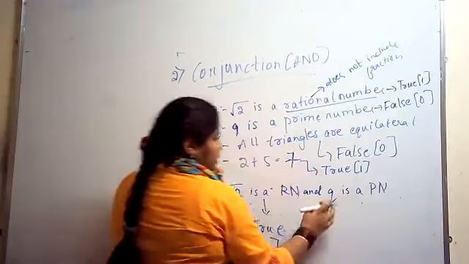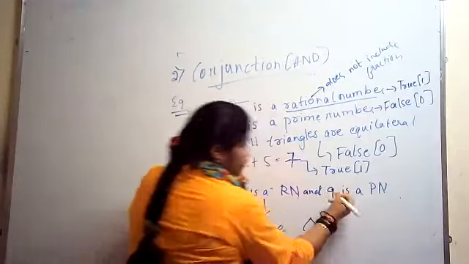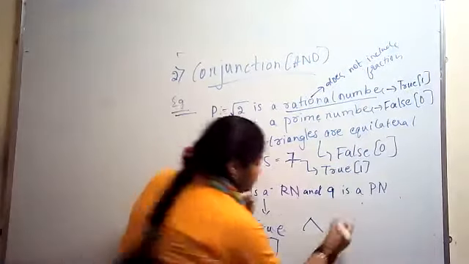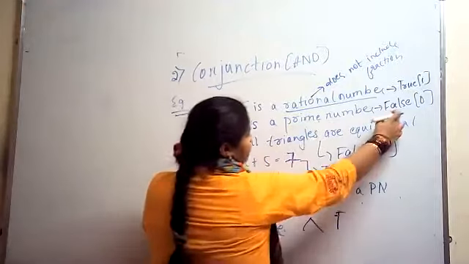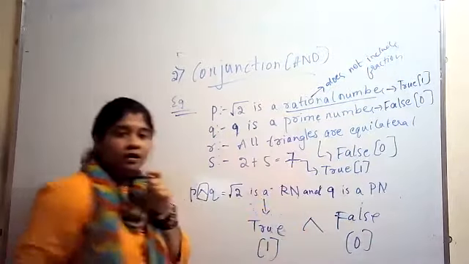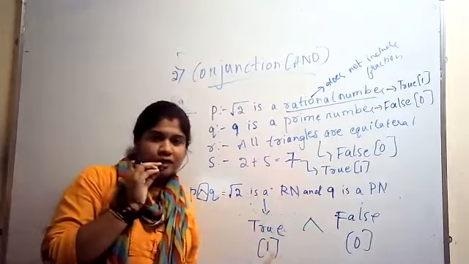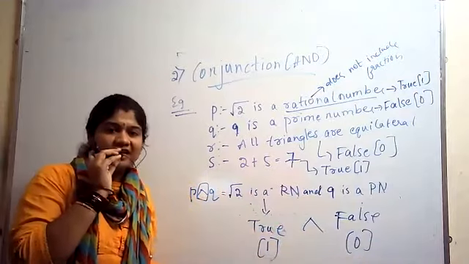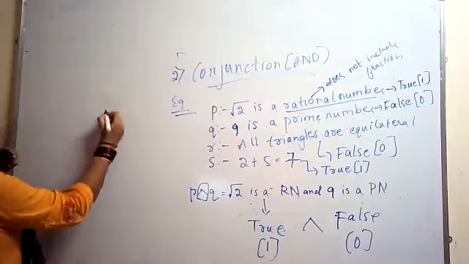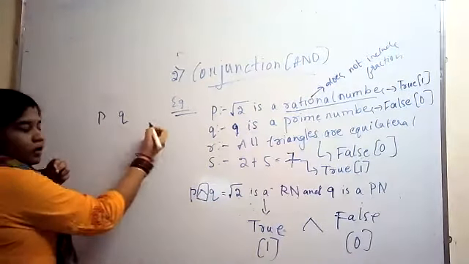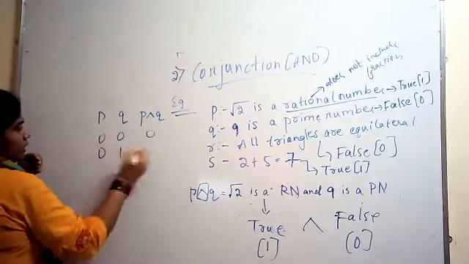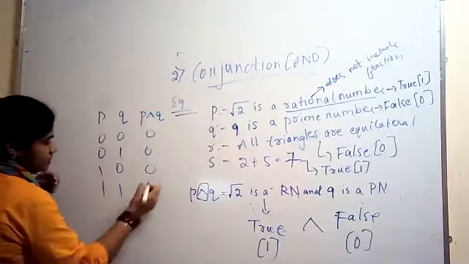Q is a prime number. Whether 9 is a prime number? No, it is false. See here, 9 is a prime number is false, or it is 0. Now I have got these two statements, one is true and one is false. What is 1 conjunction 0? If I write here P, Q, and P conjunction Q: 0, 0, 0, 0, 1, 0, 1, 0, 0, 1, 1 is 1.